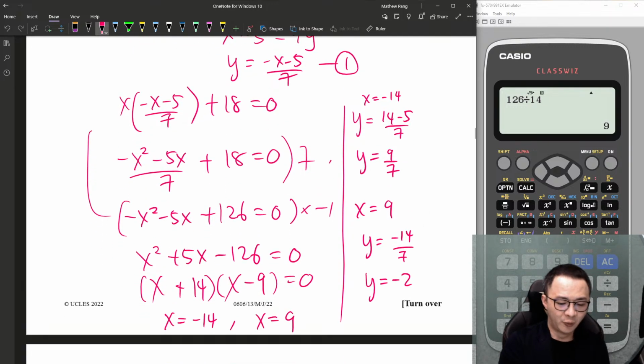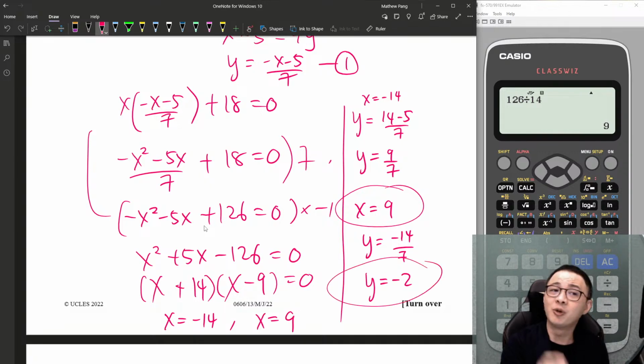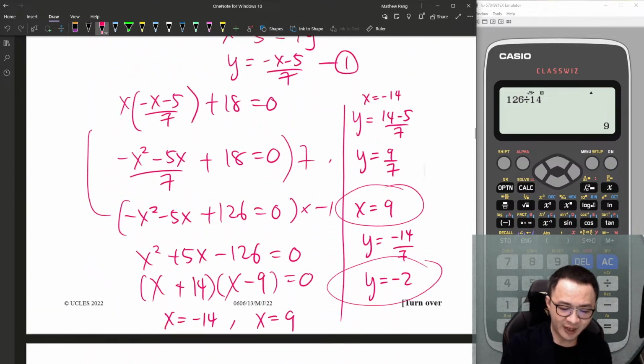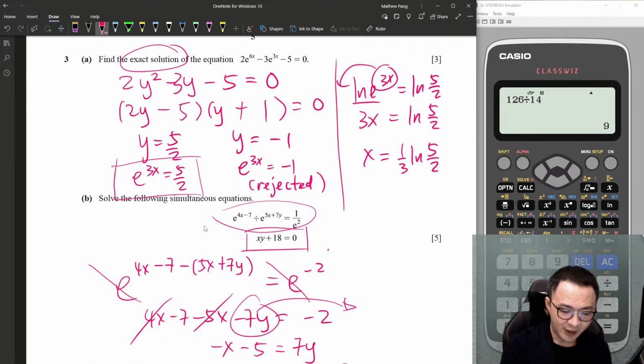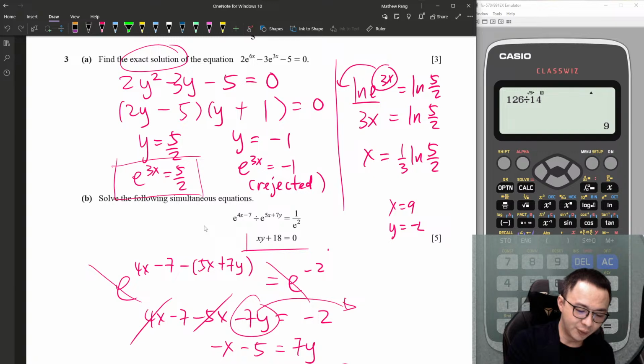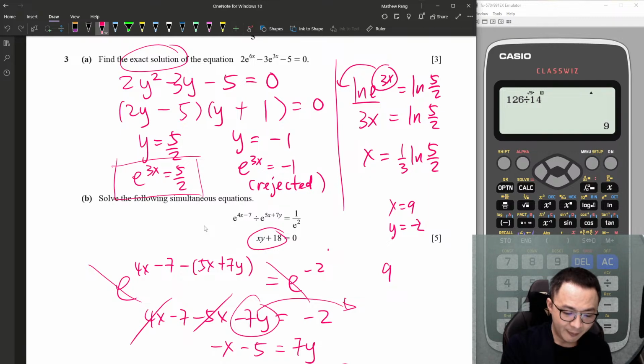Alright, so once I got the answer, a lot of students will stop there, but normally I will do one more step: I randomly substitute one set of the values back into the equation to check whether my answer makes sense or not. So I have 9 and -2. x equals to 9, y equals to -2. If I plug into this equation, see whether I will get 0 or not. 9 multiply -2 plus 18, -18 plus 18, I get 0, right? Yes, this answer is correct.